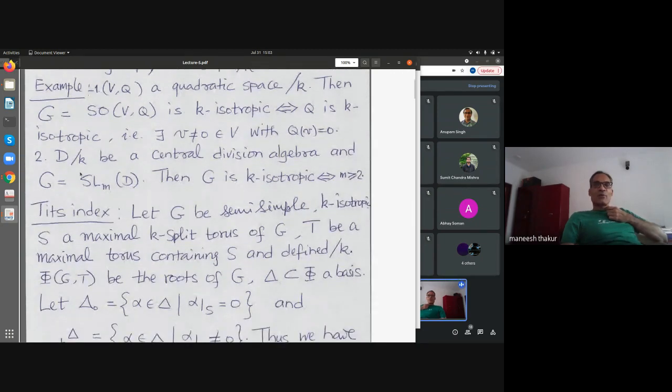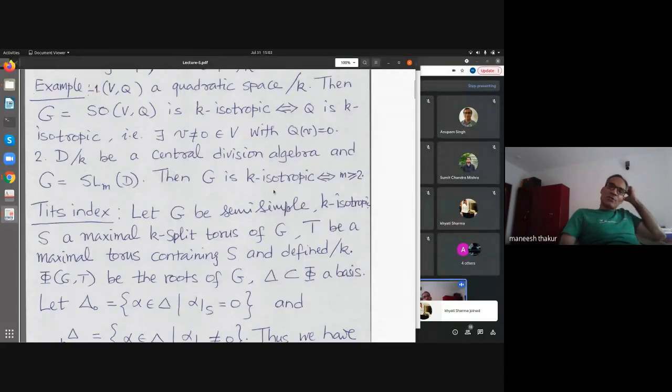The second example is if you take a central division algebra D over K and then look at this group G of m by m matrices with entries in D and determinant 1, so to say. Then G is isotropic over K if and only if m is at least 2. Here, for example, if you take the diagonal matrices with entries in the field, that is a K-split torus of positive dimension. So if m is 1, then this group is anisotropic.